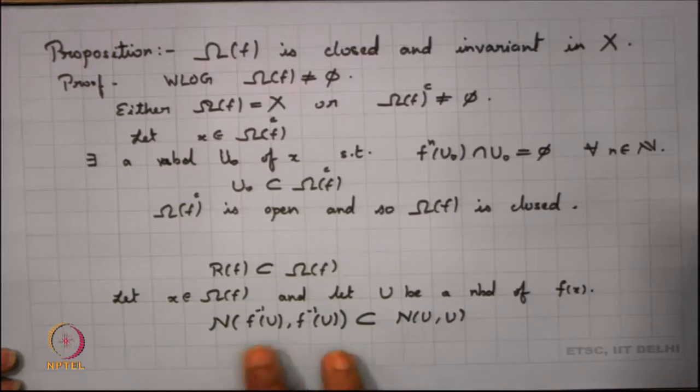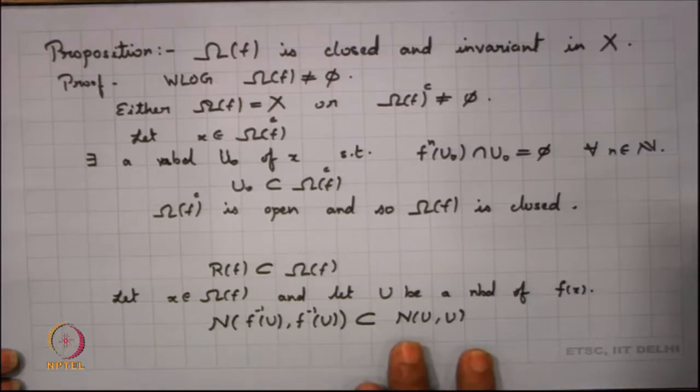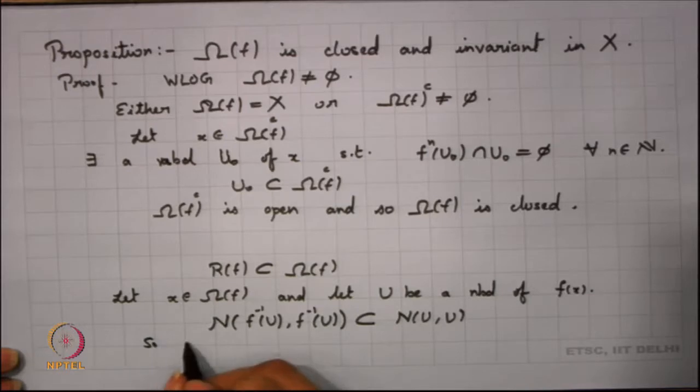It is a very small observation. Now, what do we know about f inverse of U? It is again an open set, and it is a neighborhood of x. So, the n in f inverse of U should be infinite, and hence N(U, U) is infinite.